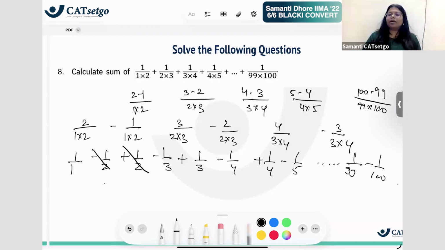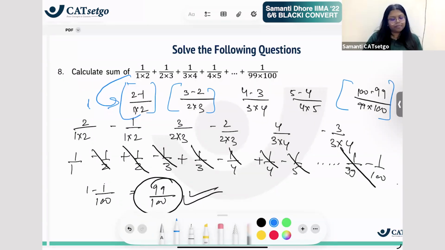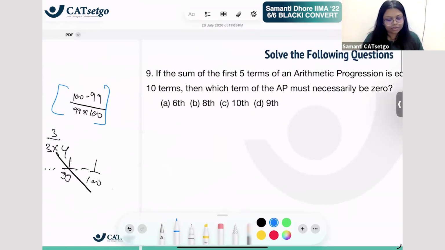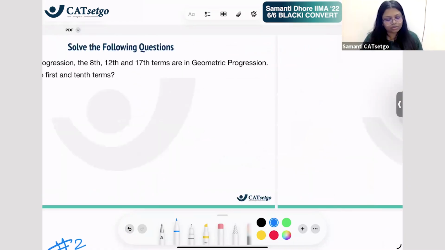And then consecutively all these numbers will get subtracted, we are left with 1 minus 1 by 100. So answer is 99 by 100. You understand how we solve this? This step is very important. By observing a pattern. Do we get this? That was done in the name of homework just now. So this is how you smartly solve the questions. Okay. And these two are very easy to do. The last two, I'm going to give this as a homework for sure. Okay, solve this.